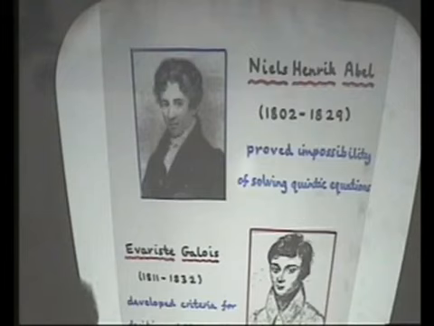But in mathematics, proving that something doesn't exist is a lot harder than proving it does exist, because to prove it does exist, you just produce it. But it was Abel who proved the impossibility of solving the general quintic equation.